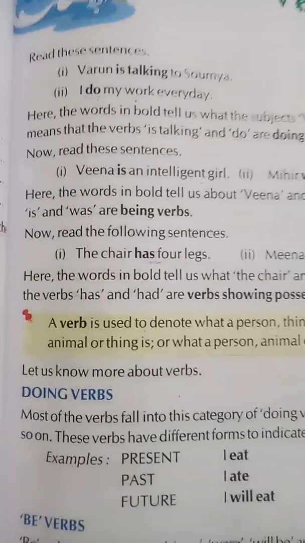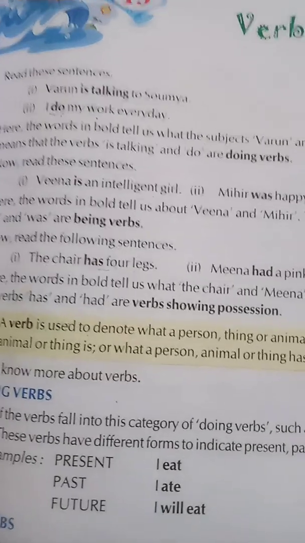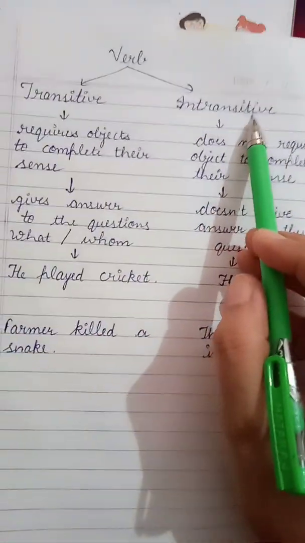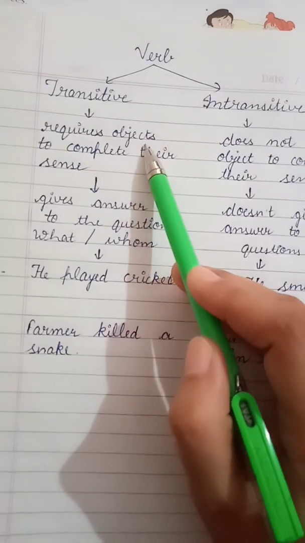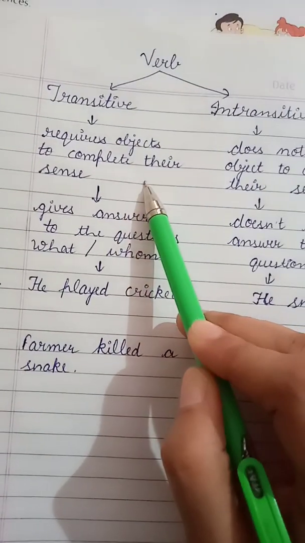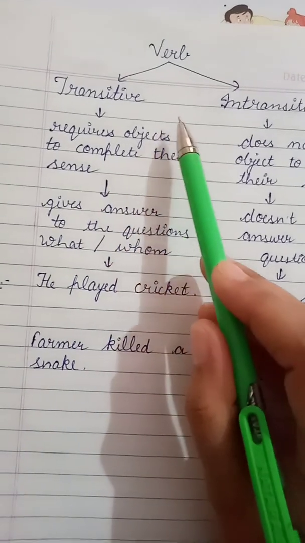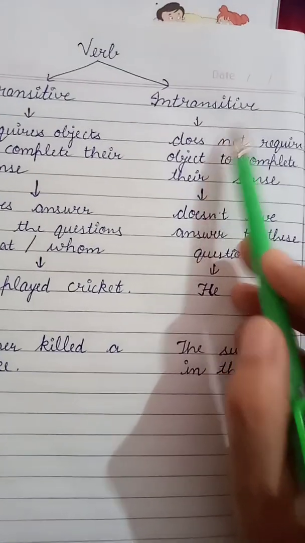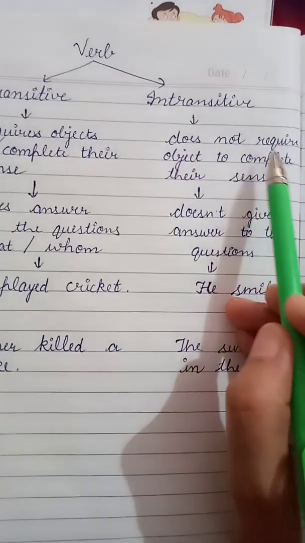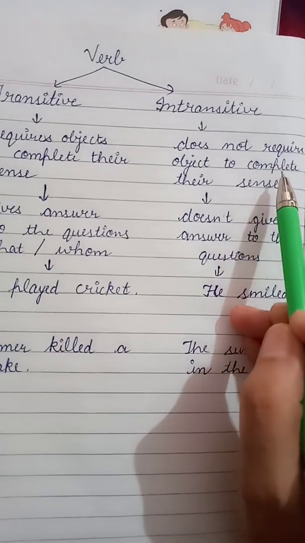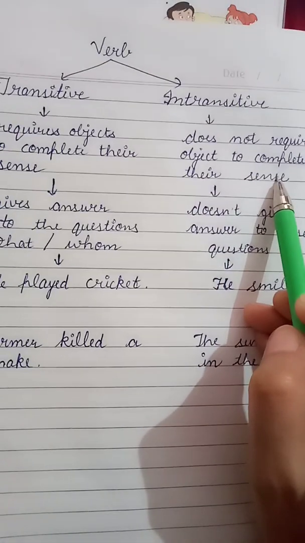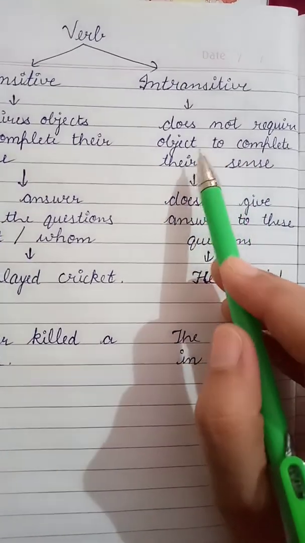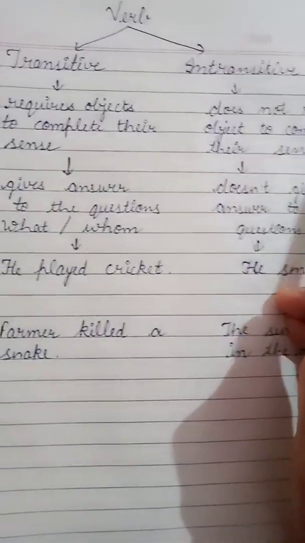Now let's read about the kinds of verbs. So here are two main kinds of verbs, transitive and intransitive. Transitive verbs require objects to complete their sense. Means transitive verbs are incomplete without an object. Intransitive verb does not require any object to complete their sense. Means they don't need any object.